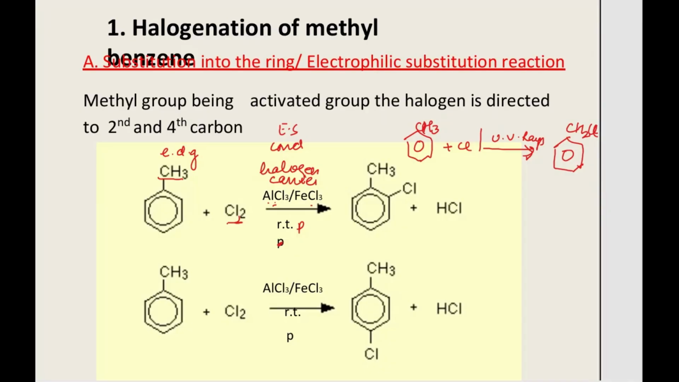We will be getting the same amount of, and what are these known as? These are known as isomers. Aren't they? Right. So these are the isomers, and we'll be getting the same percentage, 50-50% isomers, with the chlorine attached to the second carbon and with the chlorine attached to the fourth carbon. And along with that, we will be getting HCl as a secondary product. Okay, is that clear?